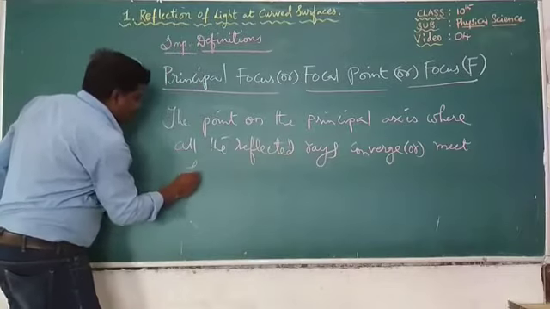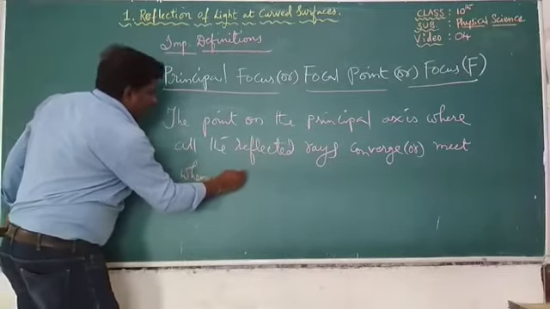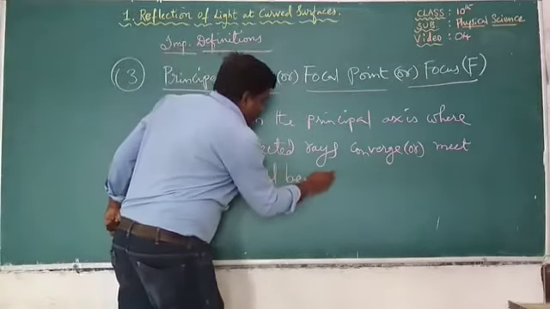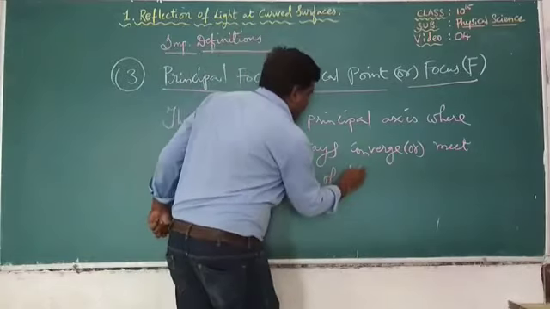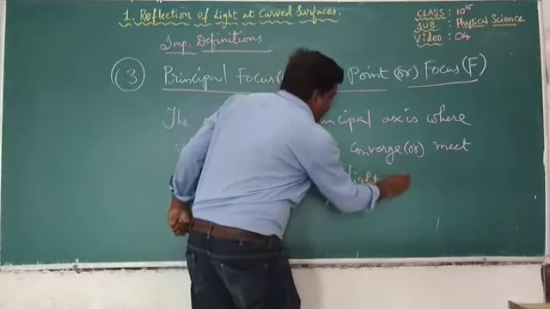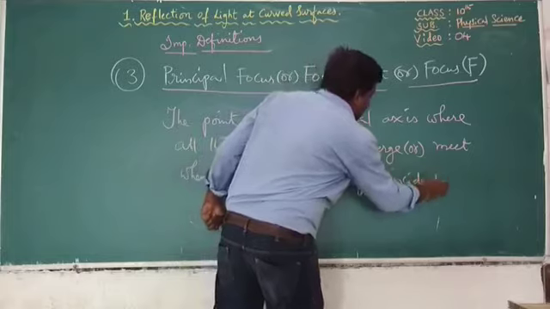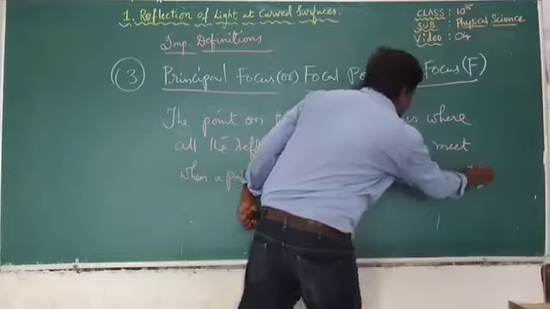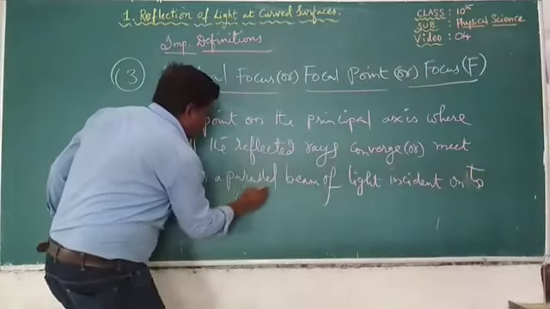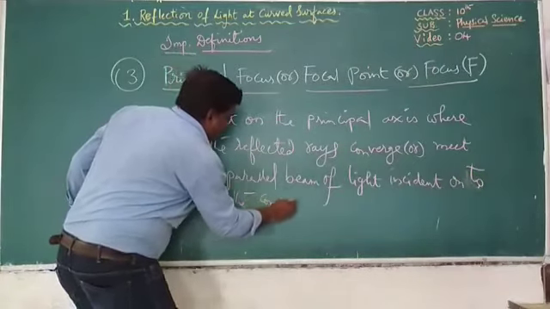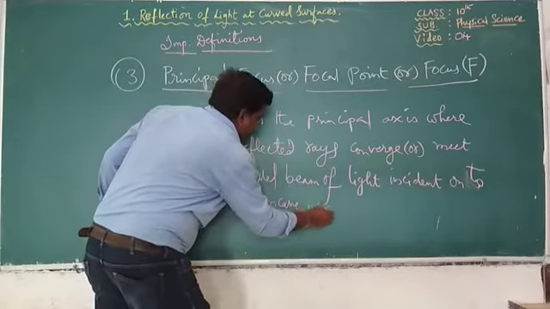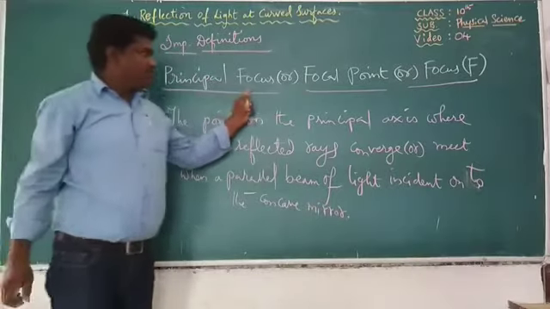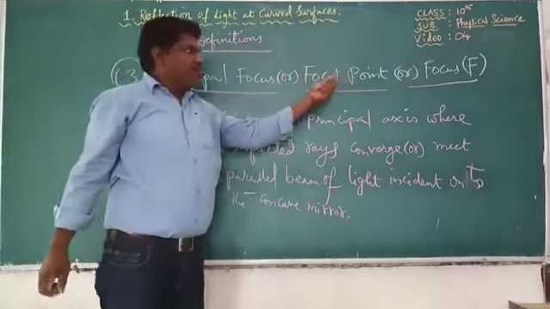means when a parallel beam of light rays is incident onto the concave mirror, is known as principal focus or focal point or focus.